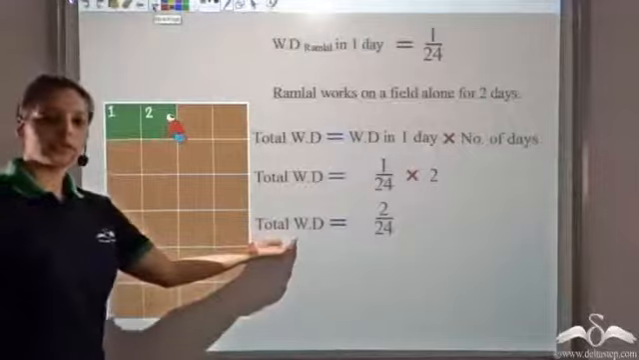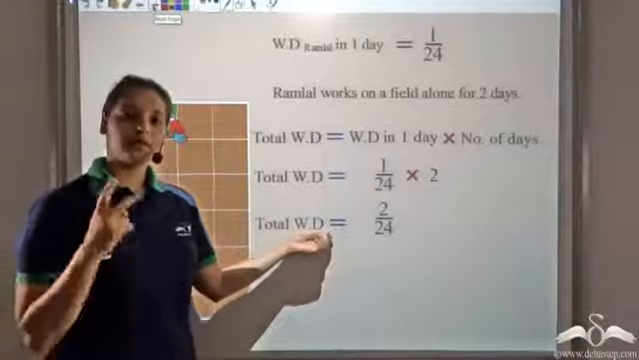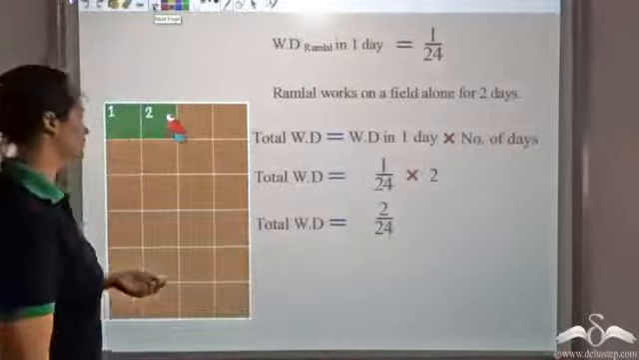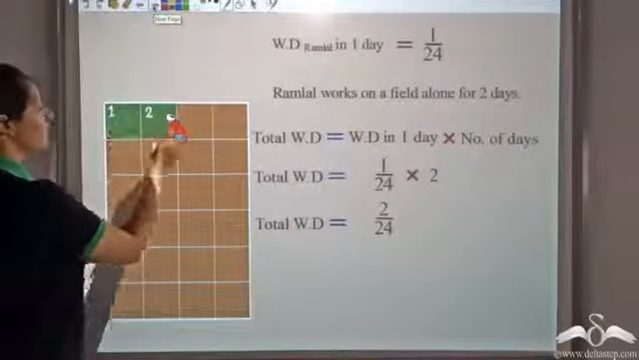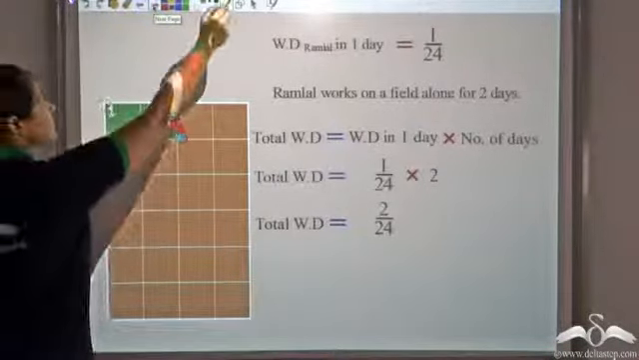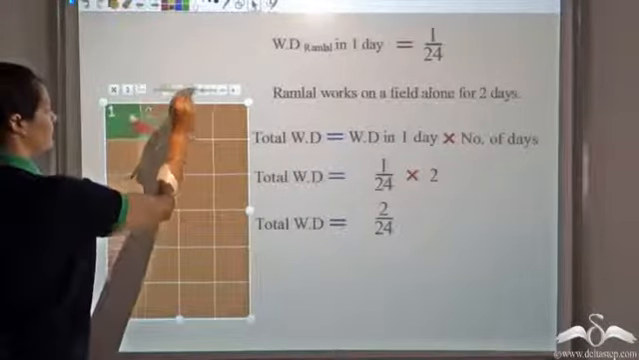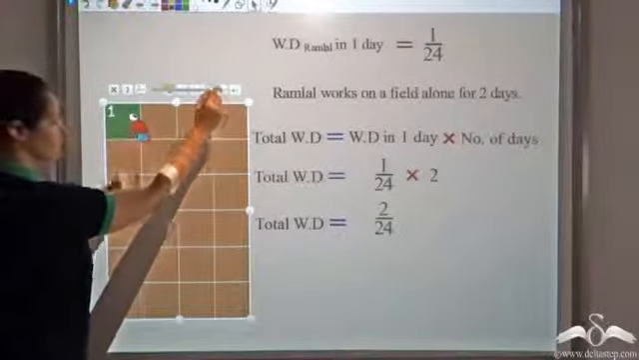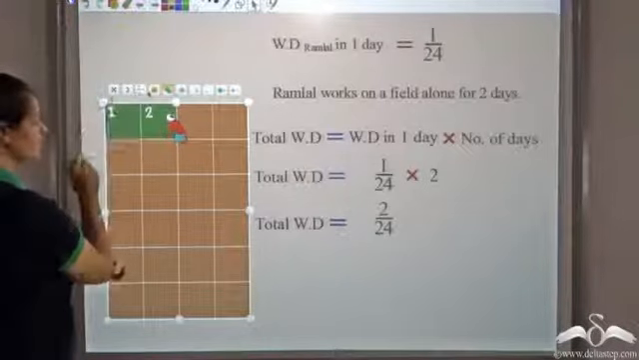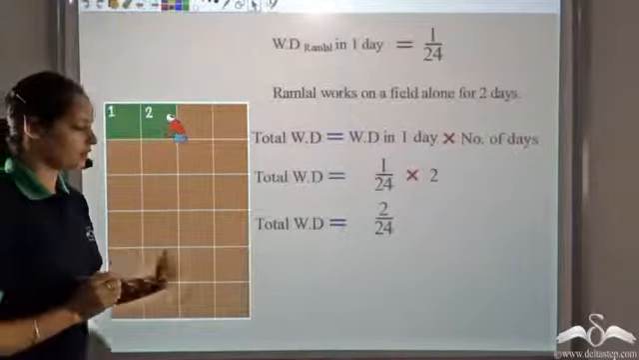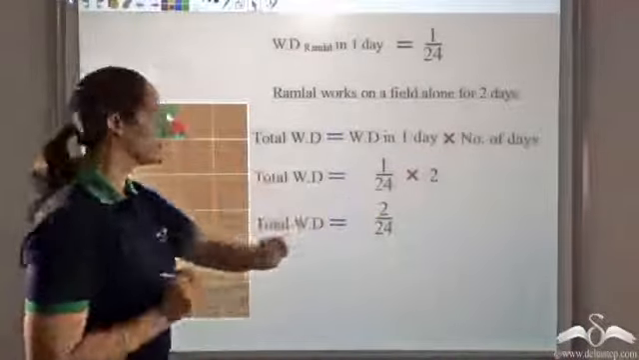So we get total work done by Ramlal in 2 days is 2 by 24, which you can see. So he's doing 2 of these 24 parts. This was his 1 day work. And in 2 days, he's doing 2 of these 24 plots. So total work done is 2 by 24.